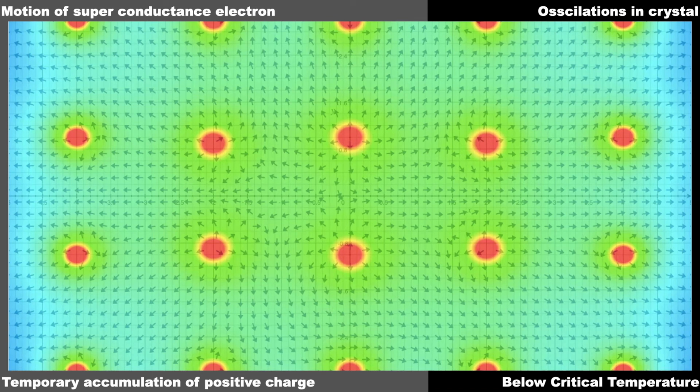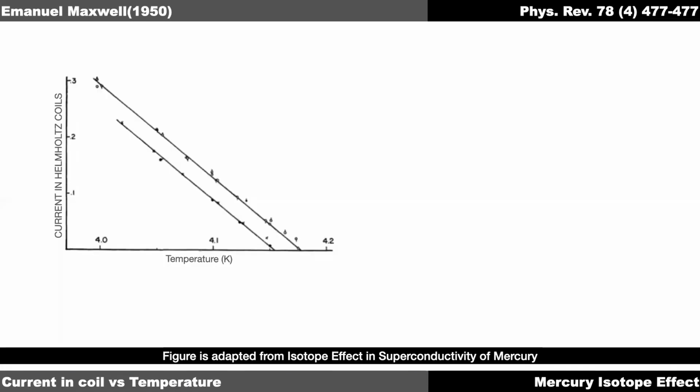So now one question that comes to our mind is why should it be that the superconducting state depends upon the phonon exchange, which depends upon lattice vibrations? Couldn't there be some other mechanism that could explain the superconducting state in lattices? There was one research done in 1950, which was a measurement of the transition temperature for certain isotopes of mercury. Maxwell measured the current in the Helmholtz coil as the temperature is decreased for the two isotopes of mercury.